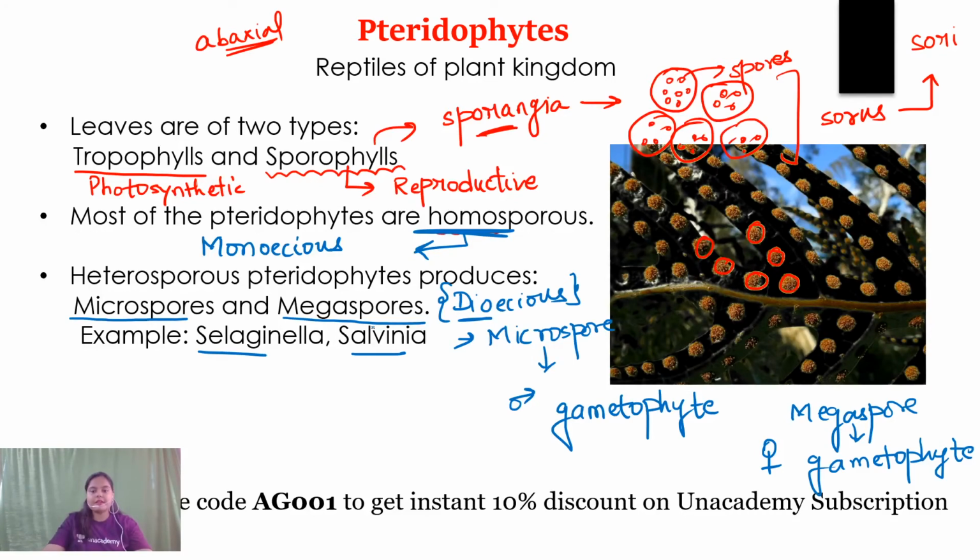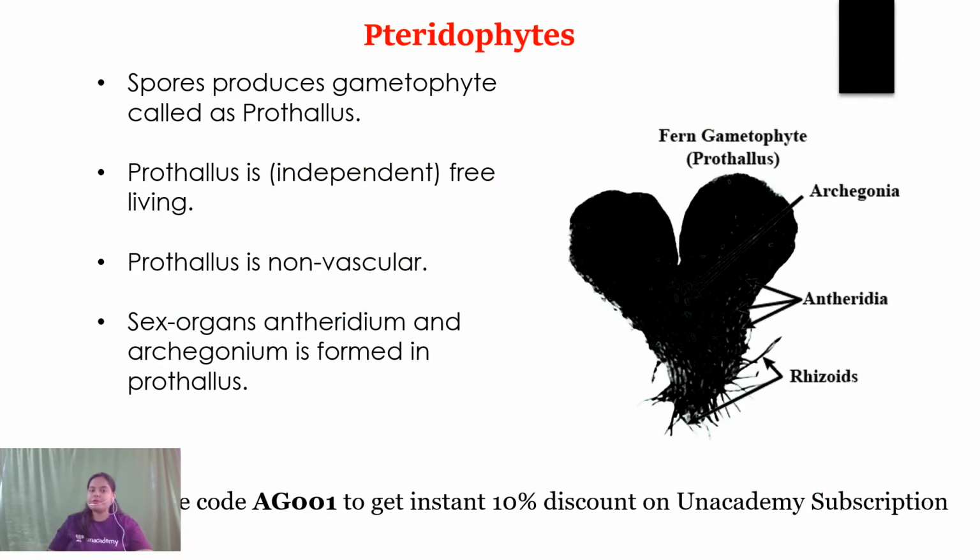Now, moving ahead, I have told you that upon germination, spores produce the gametophytic generation, and we term the gametophyte of pteridophyte as prothallus. So, prothallus is the name given to the gametophyte of pteridophyte. And for your information, this feature is really important, because here you will see some unique characteristics. In pteridophytes, these spores germinate on the soil, which means they are detached from the sporophytic plant body. These spores germinate on the soil and produce the prothallus on the soil itself.